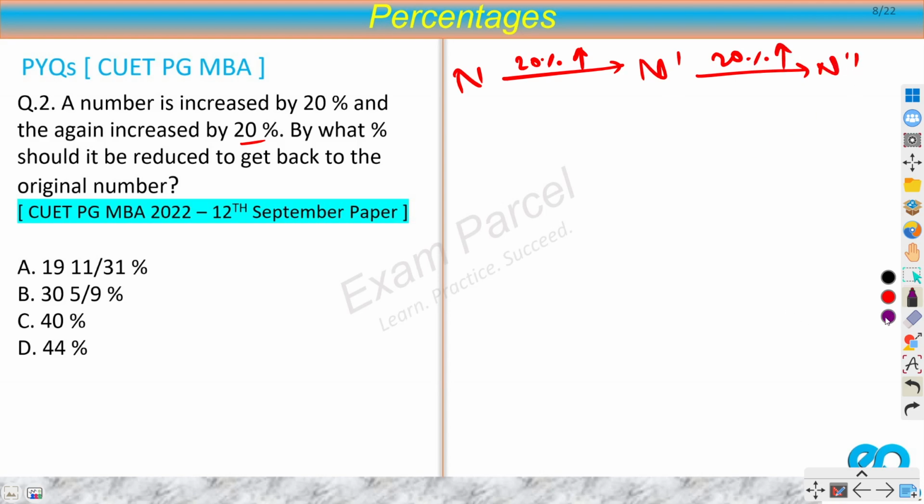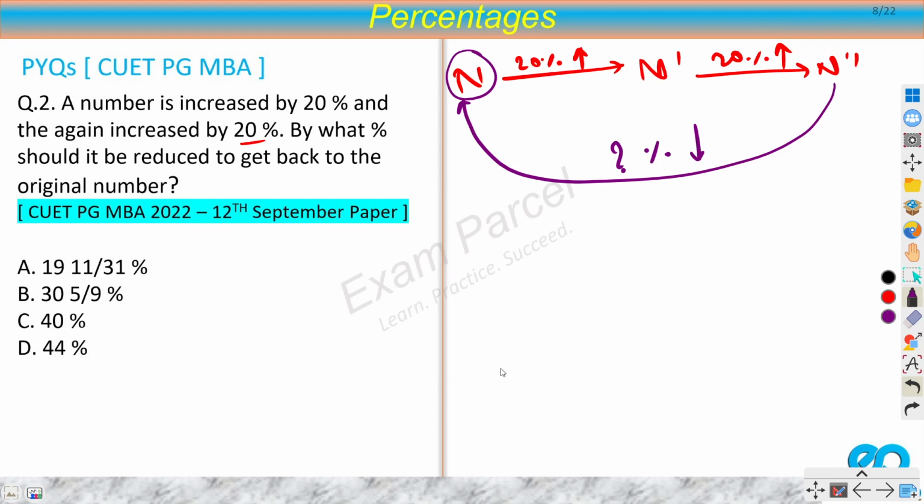Now this question is asking by what percent I have to reduce this so that I get back to my original number. By what percent? I have to reduce this, because this number is obviously bigger.